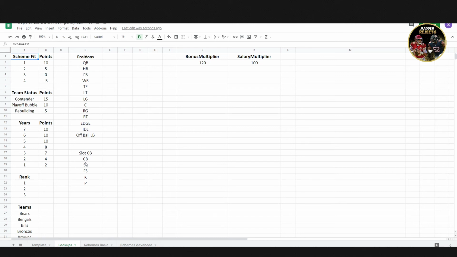We got our positions here. Even tossed around that little slot cornerback role. That'll get changed. Years wise, 1-year deals aren't worth a lot of points. The more years, typically players get more money. And for the contender status, there's a little bit of flexibility in between here. It's still meant to give rebuilding teams a chance, because in the original system of this, the rebuilding teams had 0. Contenders had, I think, 20 or 30. It was really skewed towards contending teams. I wanted to level that out.